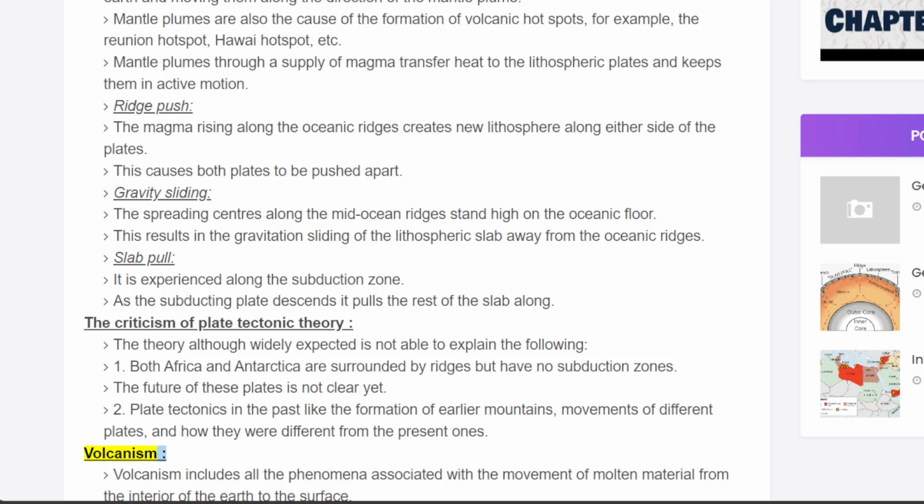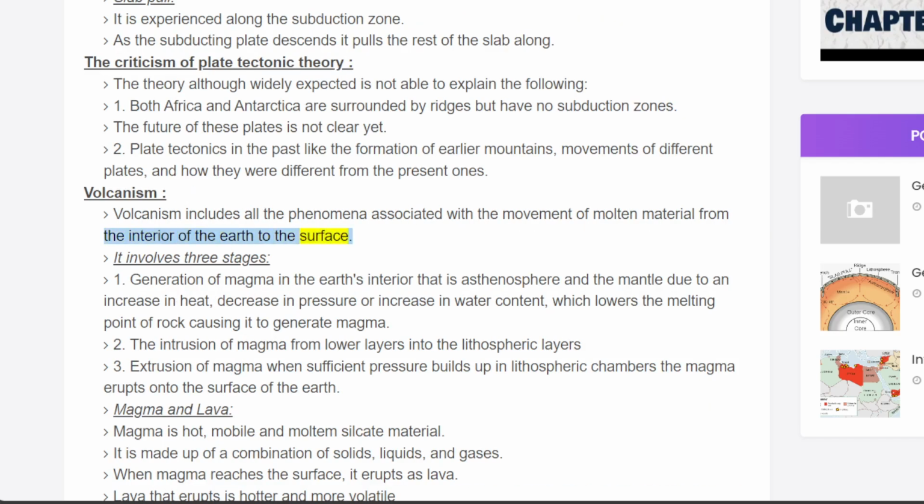Volcanism. Volcanism includes all the phenomena associated with the movement of molten material from the interior of the Earth to the surface. It involves 3 stages. 1. Generation of magma in the Earth's interior, that is asthenosphere and the mantle, due to an increase in heat, decrease in pressure or increase in water content, which lowers the melting point of rock, causing it to generate magma.